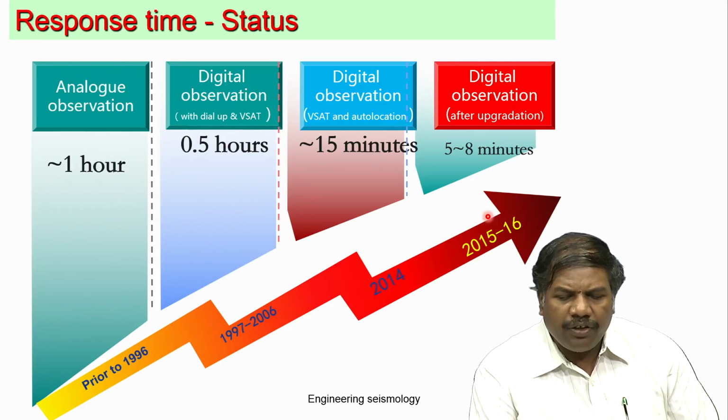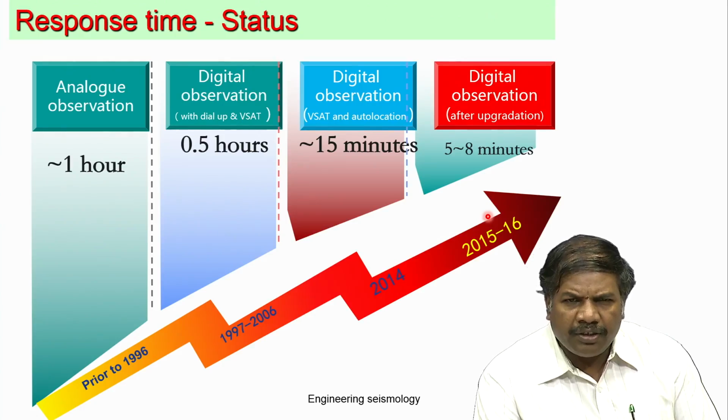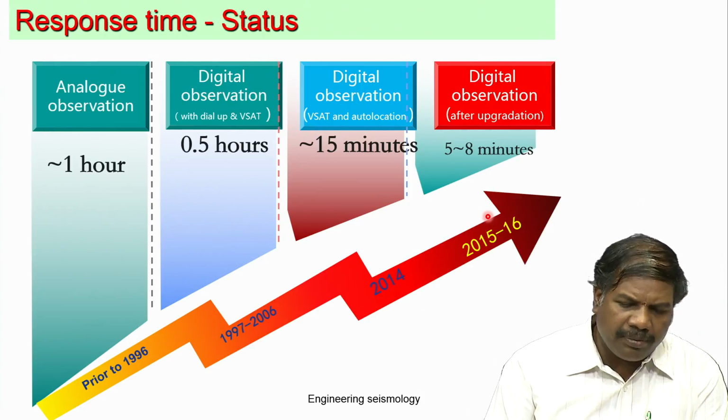This gives you the idea about how the earthquake was recorded, and the time of arrival or warning given to the people.